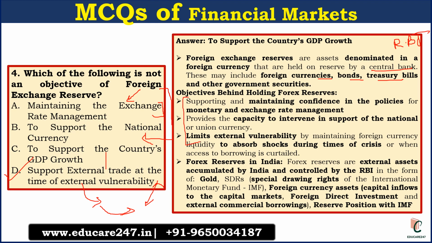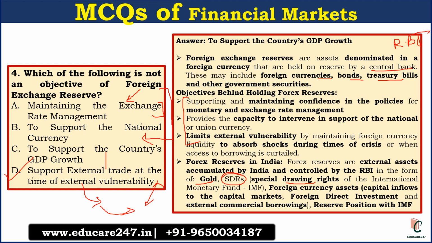Foreign exchange reserves in India are external assets accumulated by India and controlled by RBI in the form of gold, special drawing rights of the International Monetary Fund, the amount which can be drawn from the IMF, foreign currency assets, capital inflow of the capital market.